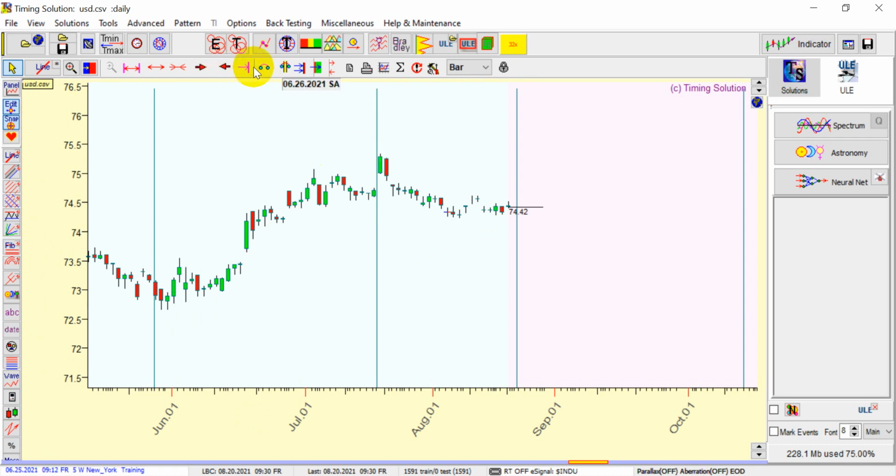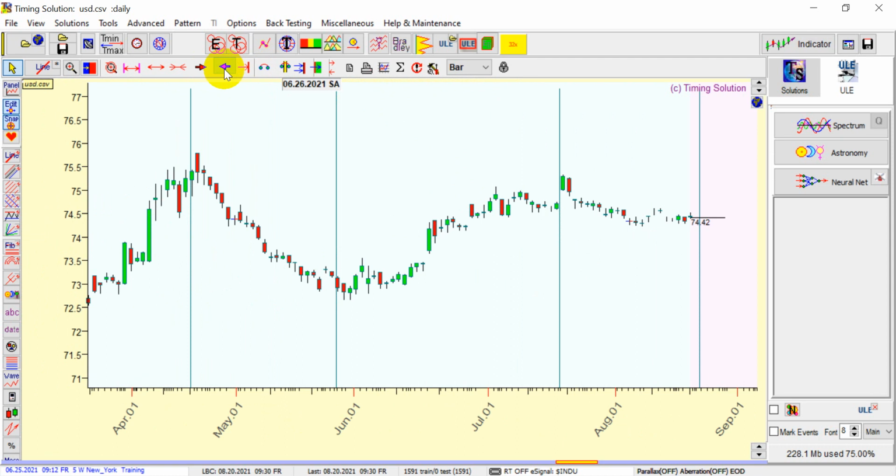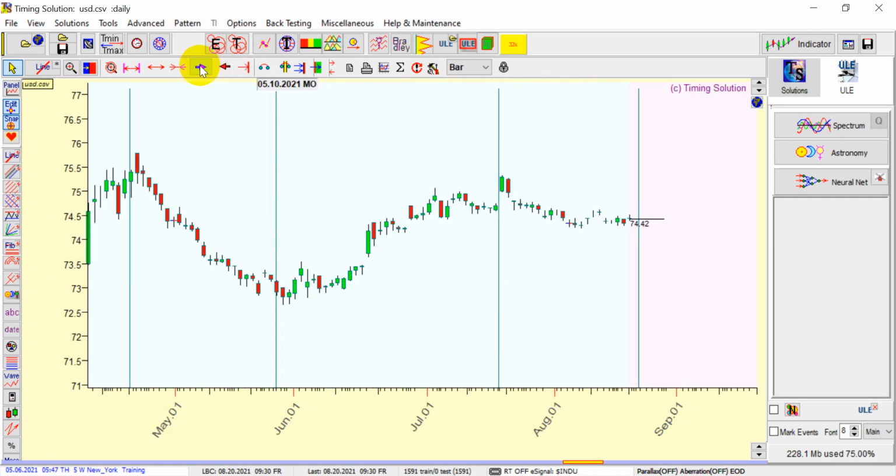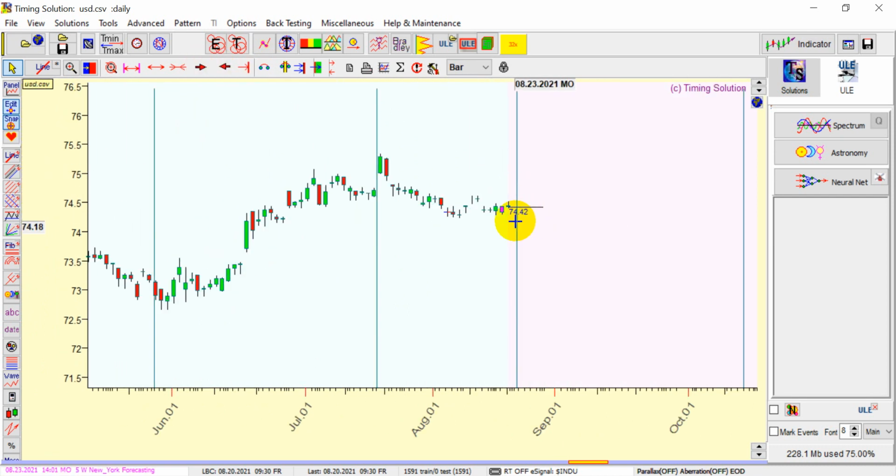Now, we have done a lot of backtesting, and you can see here. Generally, when this is formed, the next day we see a top or bottom, and we see a good fall and rise in the USD INR. So this is getting approached, which is today. So today's high and low will be very important till 13th of October 2021.